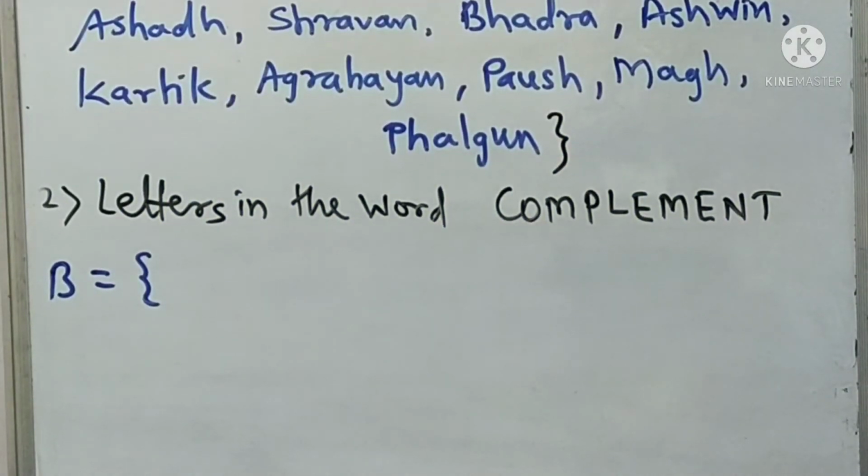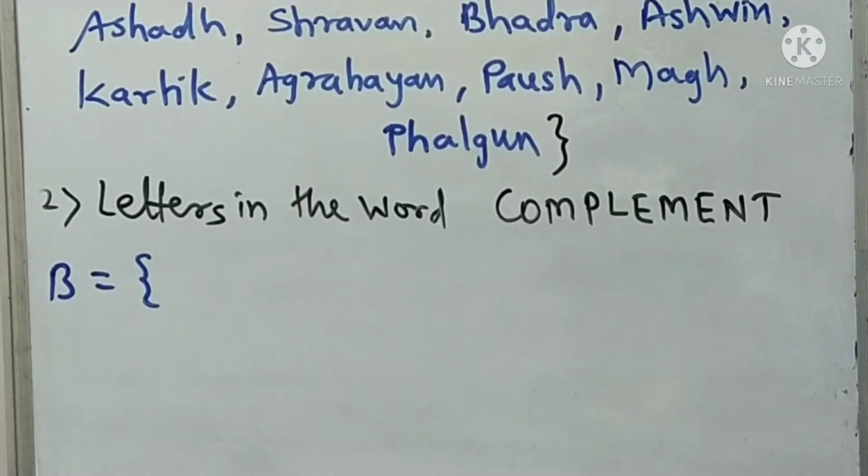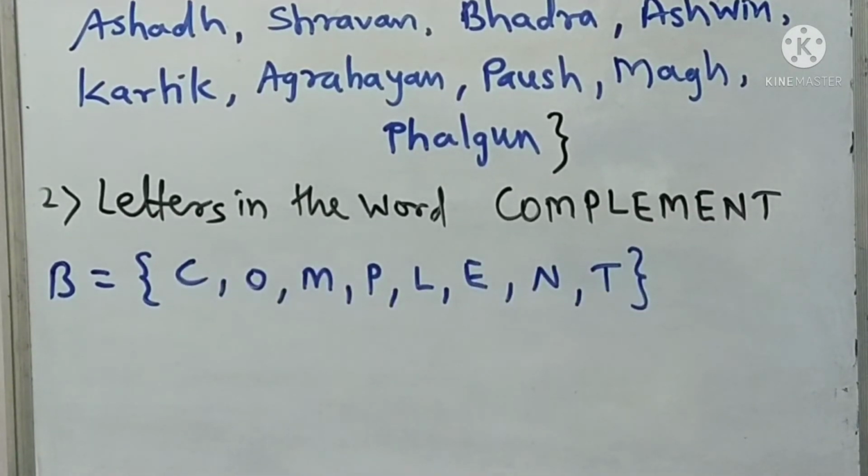Second example is letters in the word complement. So in this word complement we have to write down the letters separated by commas. Okay, so as you notice here students, in the word complement there are 10 letters, but in actual listing method we write down only 8 letters because M and E are repeated.